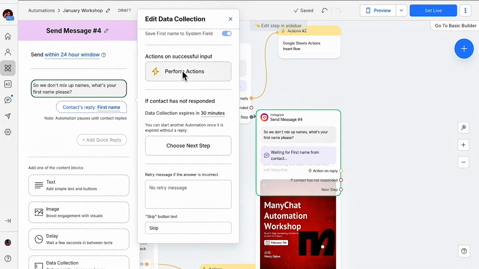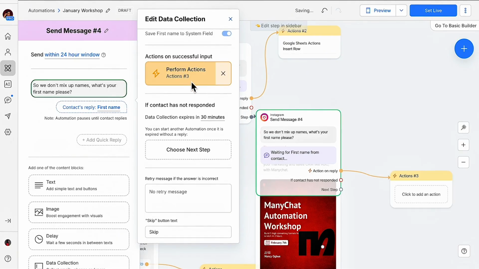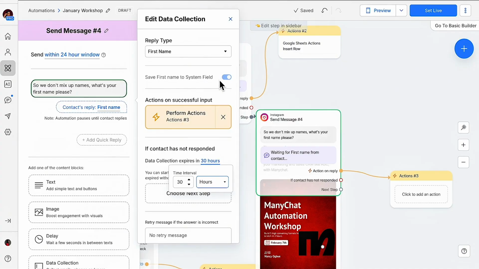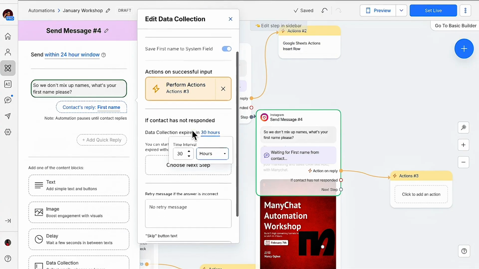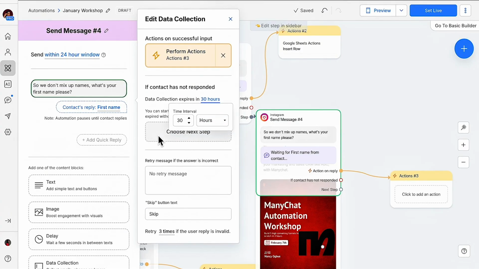Now, because we've added again to the sheets, remember, oh no, this is toggling something else. Remember to change this 30 hours, right? Save first name to system field. Yes, I want that to happen.